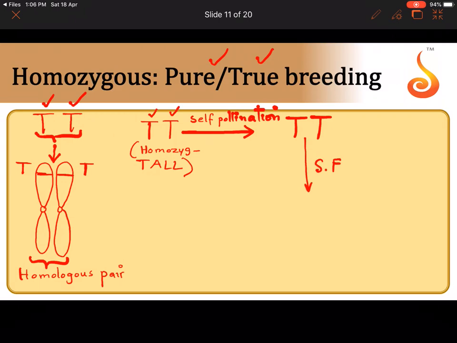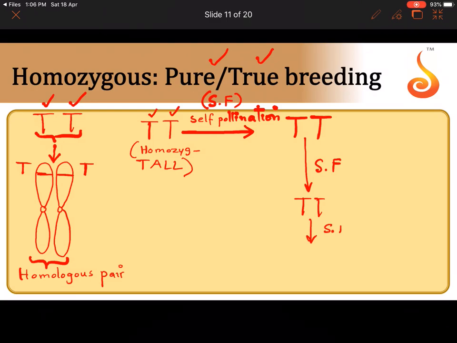Again you self-pollinate it. So self-pollination, let me abbreviate it as SF. Again you self-pollinate it. Dwarfness cannot creep in because the available alleles are only capital T, and you're not crossing it with some other plant. You are just collecting the pollen on its own. Obviously, pollen of a flower is deposited onto the stigma of the same flower. There is no chance of a cross pollen coming in.